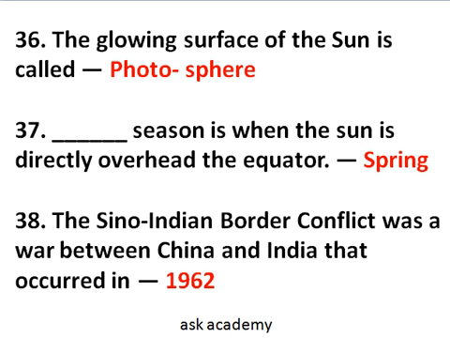Next question is question number 37. Dash season is when the sun is directly overhead the equator. Means in which season the sun is directly overhead to the equator. The season is spring season. Next question is 38. The Sino-Indian border conflict was a war between China and India that occurred in 1962.